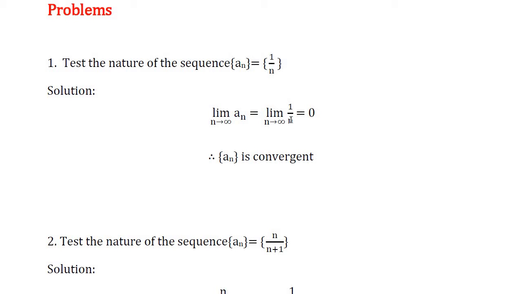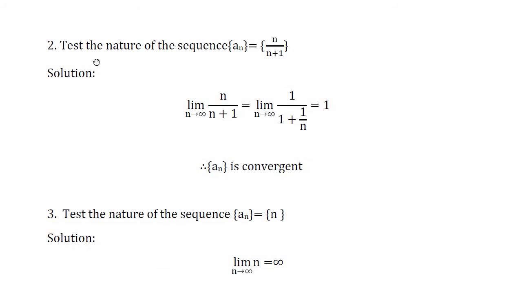Now if we put n equal to infinity, we get 1 by infinity. Remember, always 1 by infinity is equal to 0. Here, what is the limit of the sequence? 0. So we know that 0 is a finite and unique quantity. So the sequence a_n is convergent.